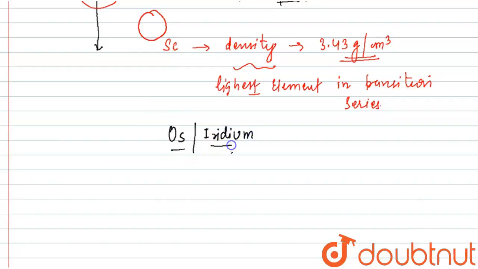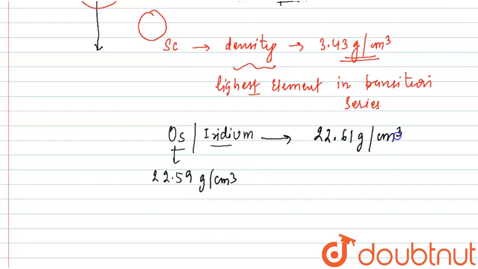Osmium has a density of 22.59 grams per centimeter cube, and iridium has 22.61 grams per centimeter cube. They are very, very close.